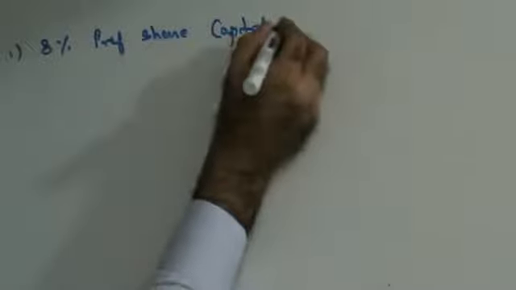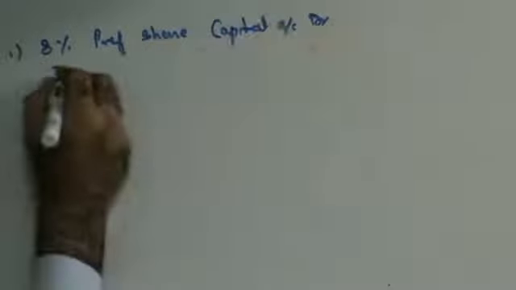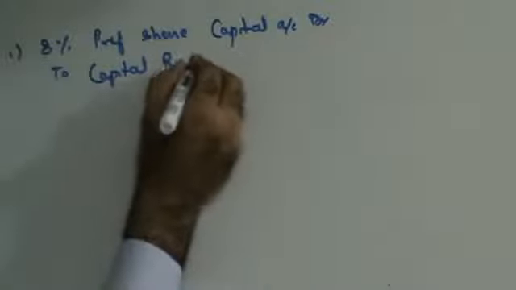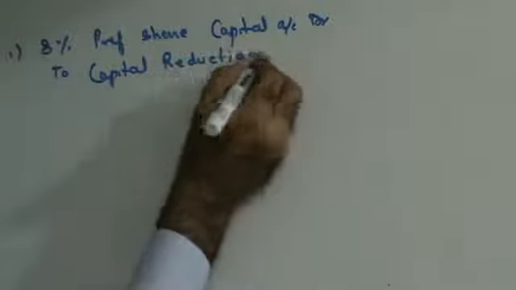So let's start. 8% preference share capital account debit to capital reduction.